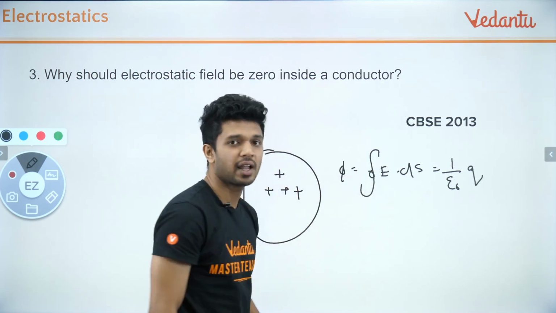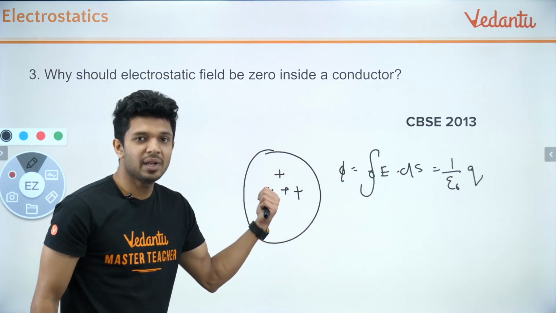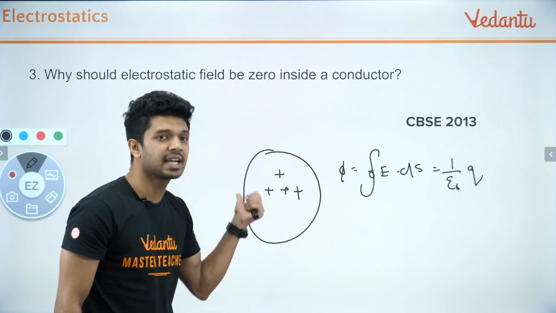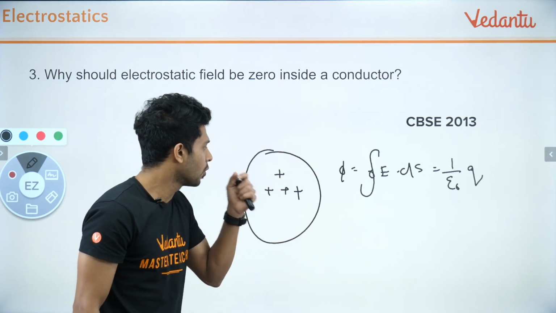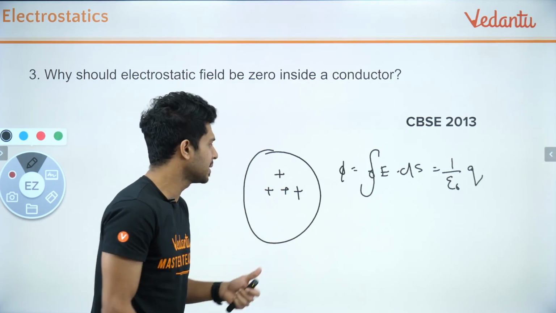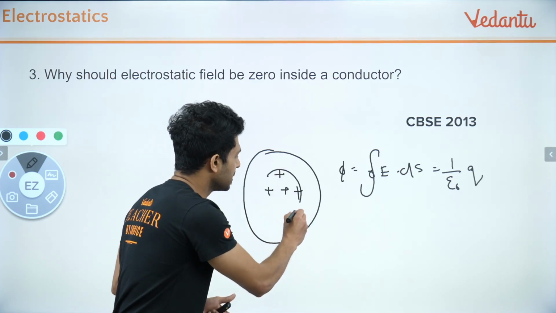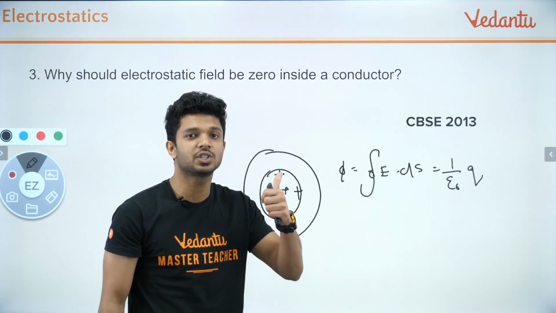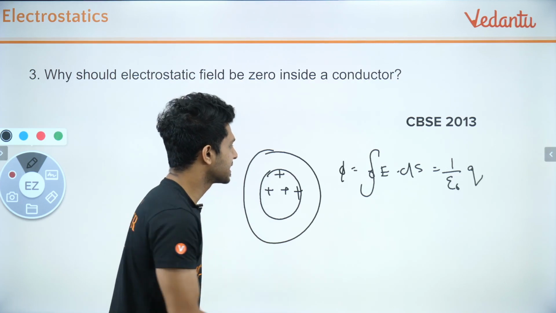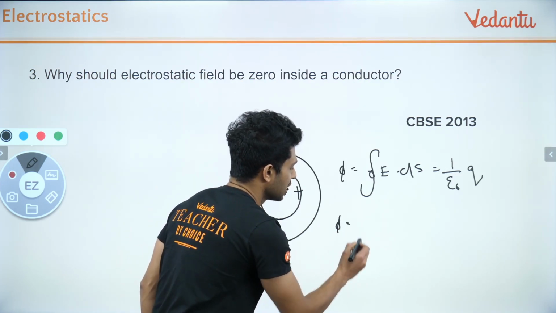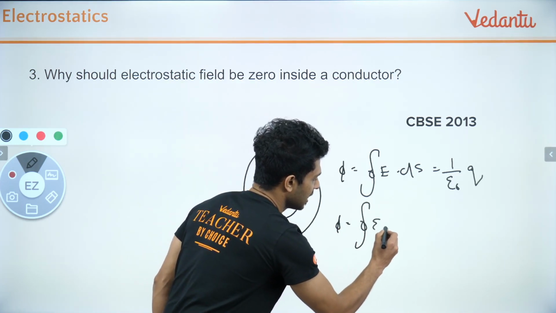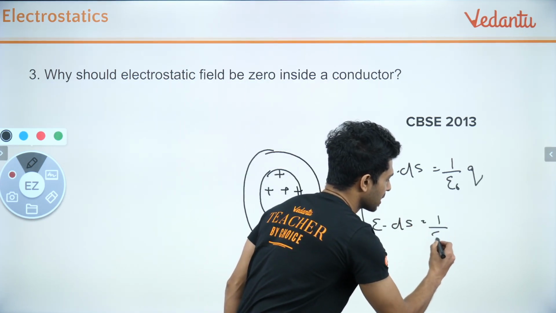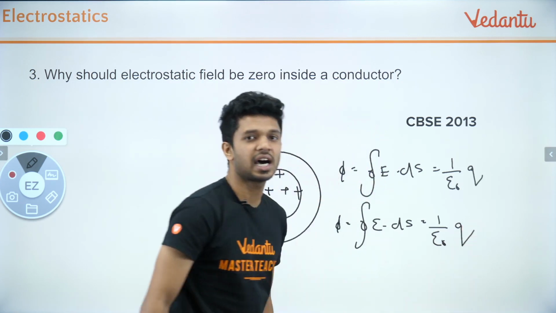So supposing that charges are present inside the spherical conductor. If you want to find out the total flux at the middle point, what will you be doing? I'll be taking a Gaussian surface. So think that I'm taking a spherical Gaussian surface. Now if I try to write the flux formula, phi will be equal to the integral of E dot ds, which will be equal to 1 by epsilon 0 times the charge enclosed.